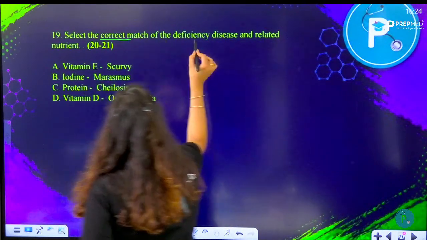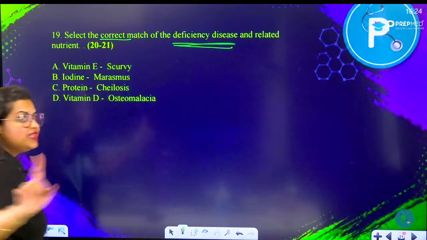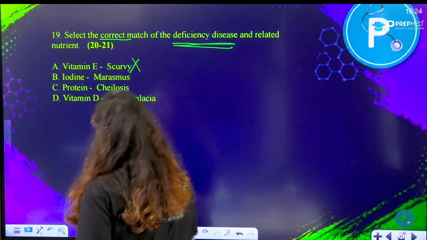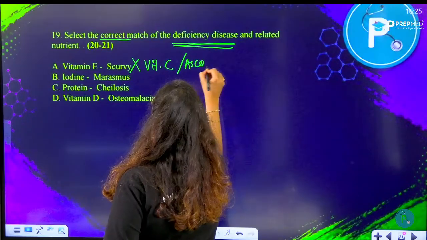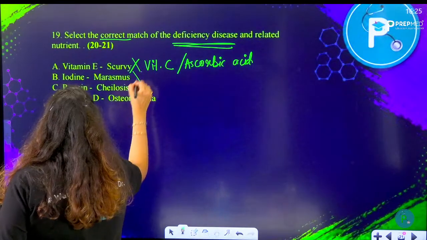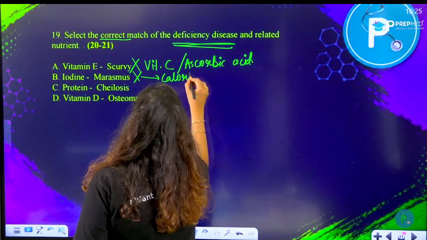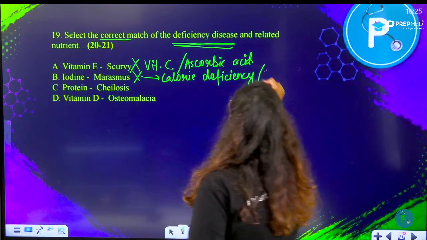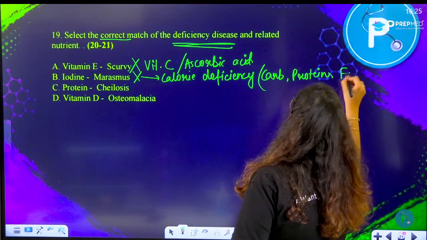Select the correct match of the deficiency disease and related nutrient. So they are saying that vitamin E causes scurvy. That is wrong. Scurvy is not caused by vitamin E. Scurvy is caused by deficiency of vitamin C or ascorbic acid. Followed by iodine, marasmus. No, marasmus is caused by your calorie deficit. Calorie deficiency means deficiency of all the energy producing biomolecules such as carbohydrate, such as protein, such as fats, etc. All of them.